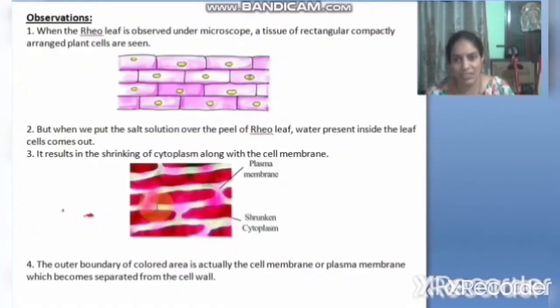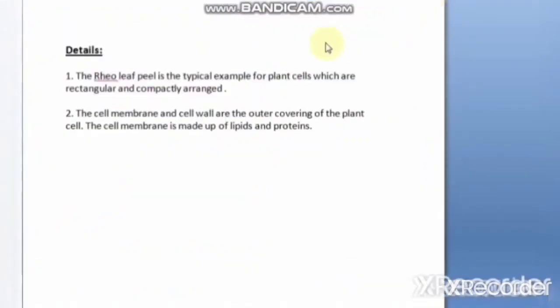So the cell shrinks and the cytoplasm shrinks, and the plasma membrane comes out and becomes clearly visible. The outer boundary of the colored area is actually the cell membrane or plasma membrane, which becomes separated from the cell wall. See here, the plasma membrane. The thick red colored portion is cytoplasm. It is shrunk, leaving the cell membrane here. The light colored small line here is the plasma membrane.